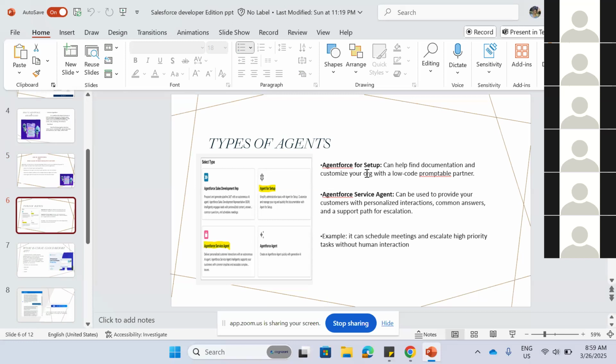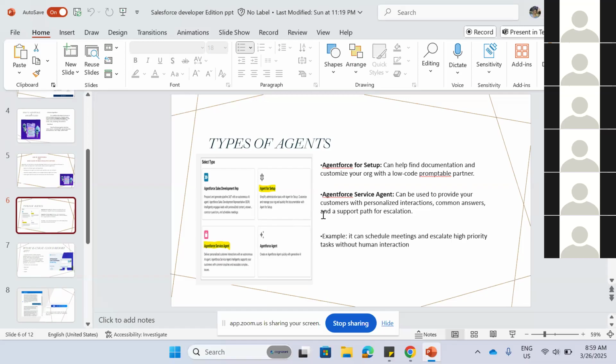Agent for Setup is mostly useful for the administrator to find help documentation, and with a low code prompt, which means a template. We can customize the low code templates and all. How we can use this Agent Force, for example, in a case: we need to check what the high priority cases are.